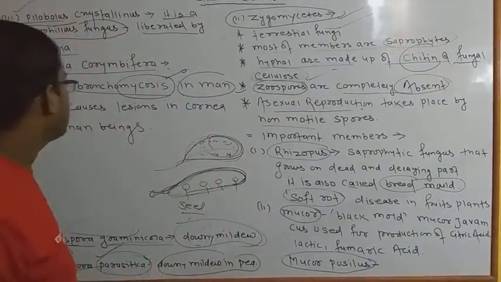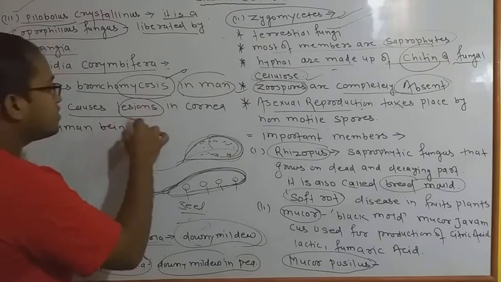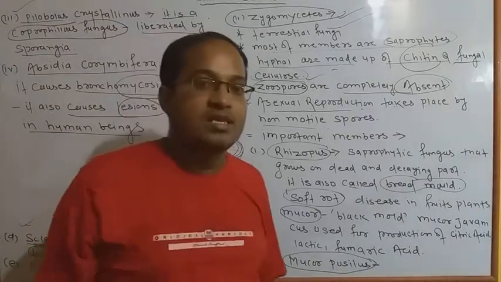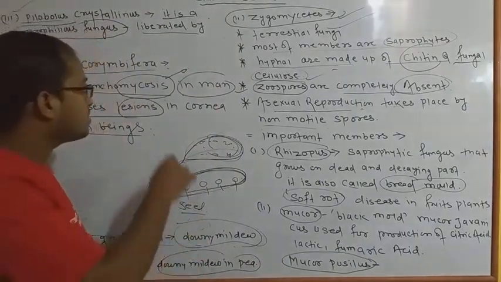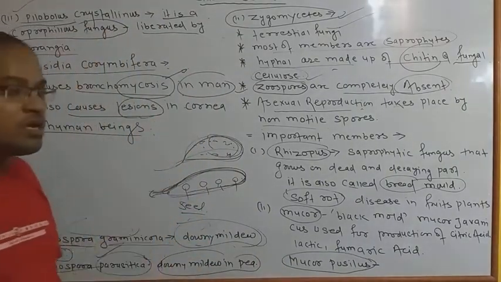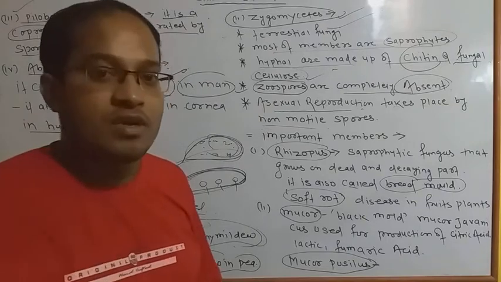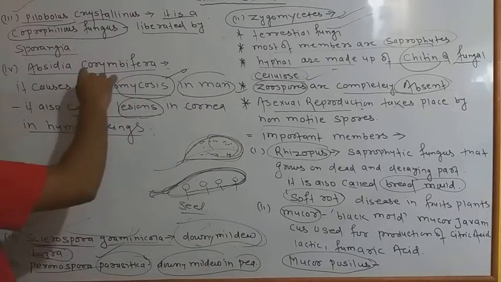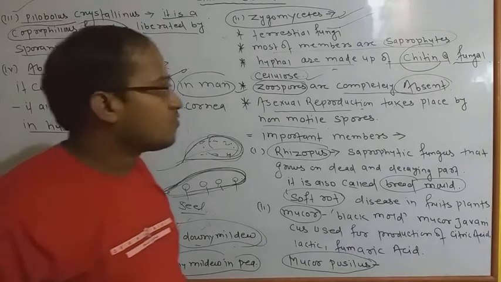Okay, next, it also causes lesions in the cornea in human beings. Lesion means it is not a word related to English literature. Lesson is not there. Lesions in the cornea, यानी हमारी जो cornea होती है, which is generally found in our eye part. So these also affect that. Okay, so it is a very dangerous disease.